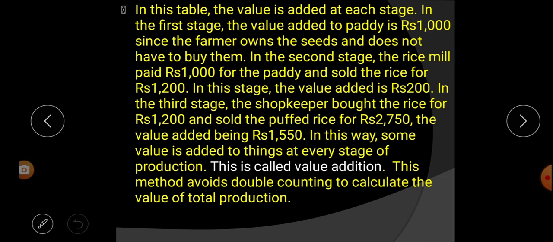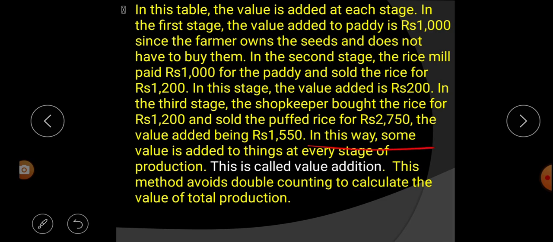Next, in the third stage, the shopkeeper bought the rice for Rs 1200 and sold the pop rice for how much? 2750. The value added is how much? Rs 1550. In this way, some value is added to the things at every stage of production.